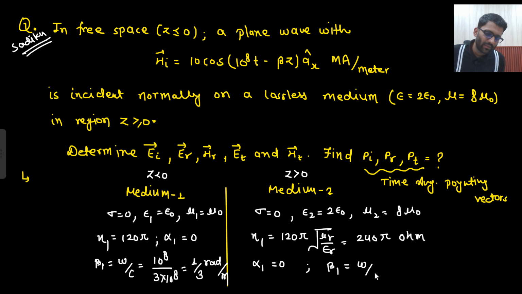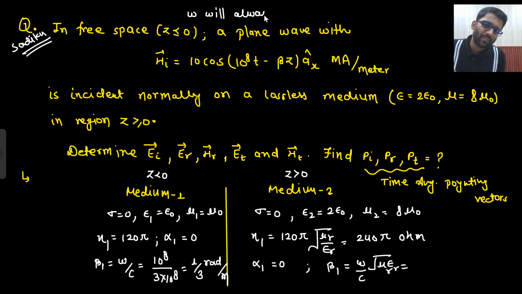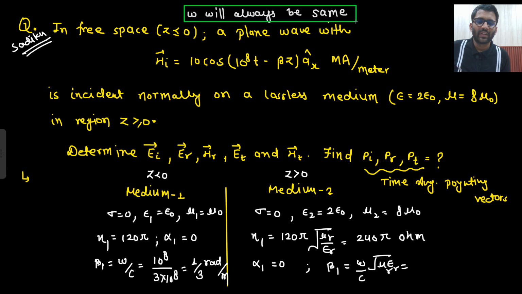Beta will be omega by c under root. What is the actual formula? Omega under root mu epsilon. So it will be omega by c under root mu r epsilon r. What is the value of omega by c? Look, omega will never change, okay? The wave will travel with the same omega. The frequency will always be same. You can star mark it. The frequency will never change.